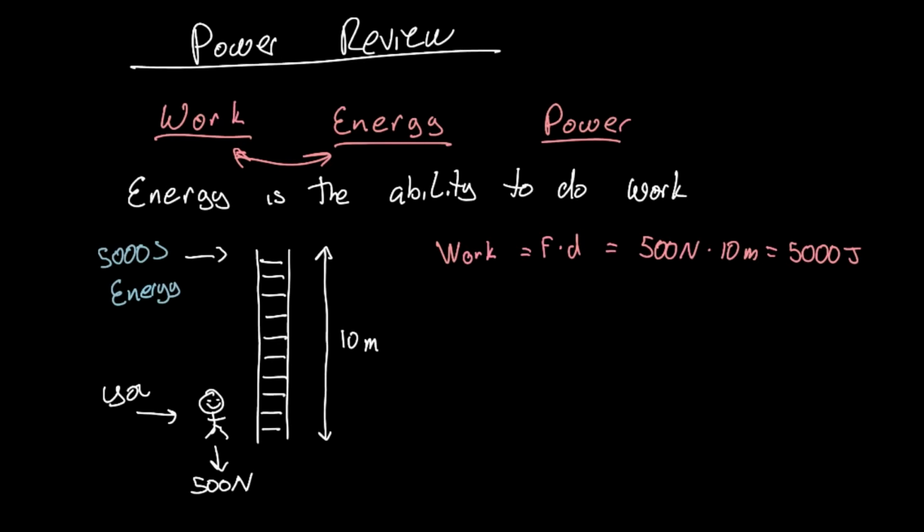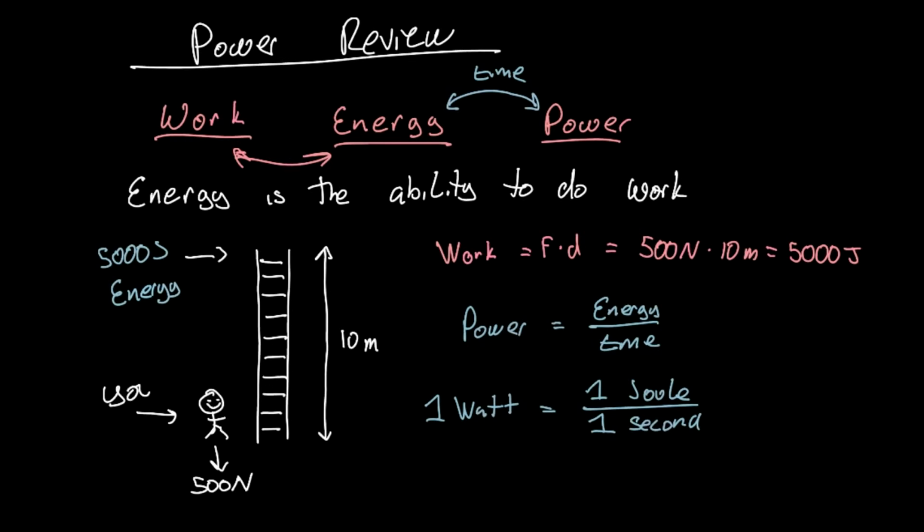So what about speed? Let's say we climbed this ladder in 10 seconds, and it took us so much power. What would happen if we had to climb this ladder in 1 second? Would it be more difficult or less difficult to do it? Personally, I wouldn't want to climb a 10-meter ladder in 1 second. That would be really difficult. So the relationship between energy and power is time. We define power as energy over time, and we measure this in watts, which is joules per second.